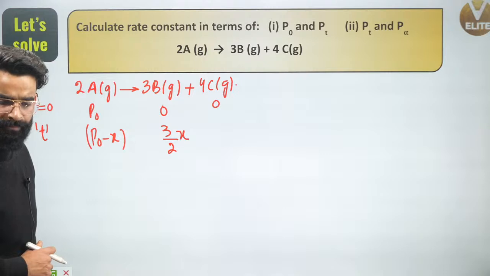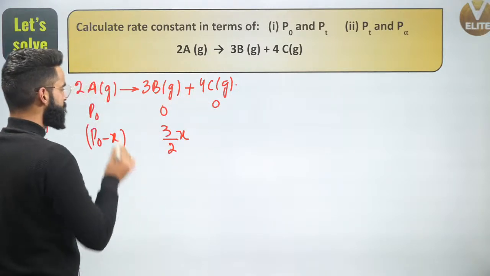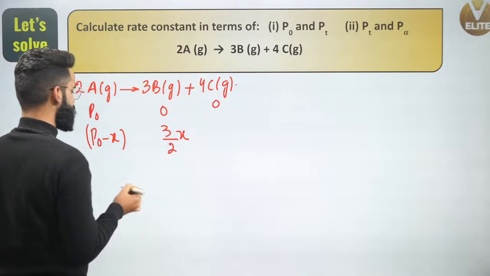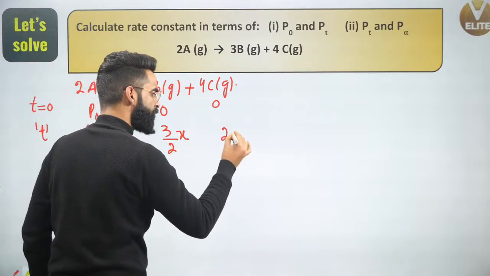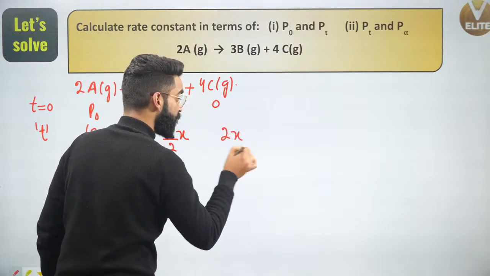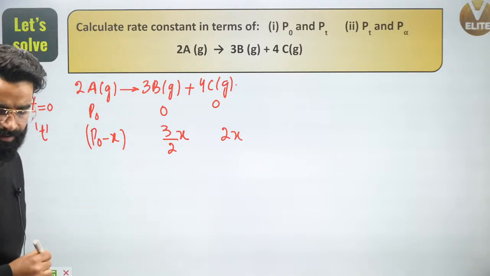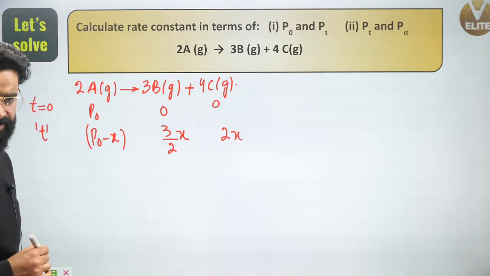Now we will similarly do C. 2 moles of A gives 4 moles of C. So 1 mole of A should give 2 moles of C. So x moles should give 2x moles. But are these moles of C? These are not moles of C. This is the pressure of C at time t. Correct.